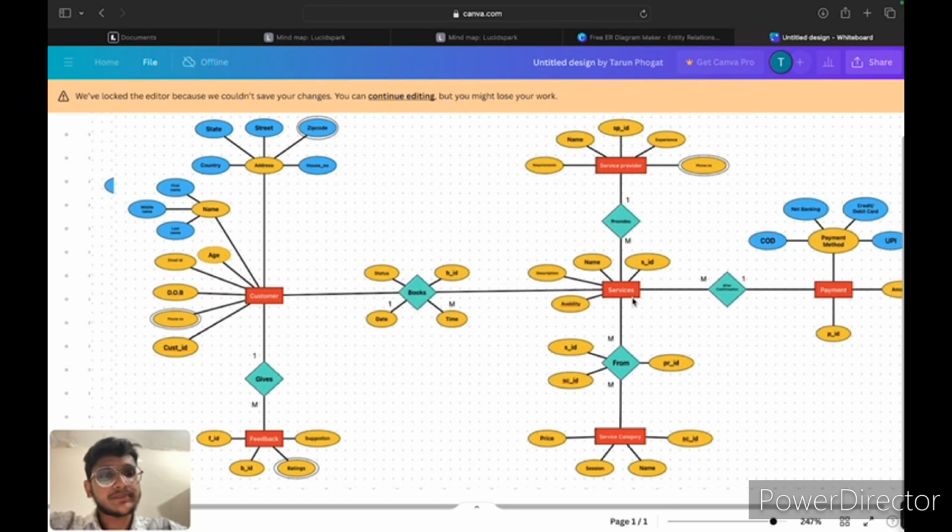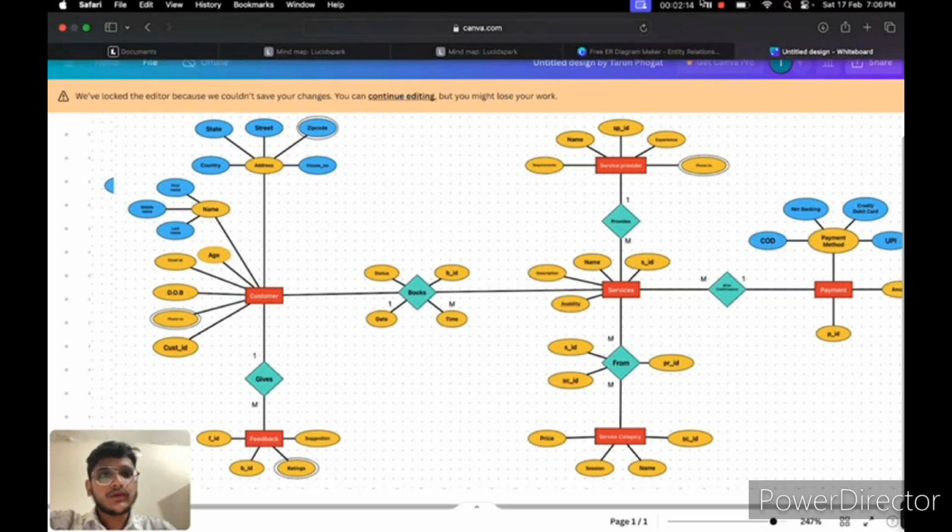And in the service and payment part, the relation between them is many to one, because many services are provided by one service provider, and many services are taken by one customer. So many services and one payment. Here in payment, payment ID is the primary key. So that's all about our ER database on Urban Company.